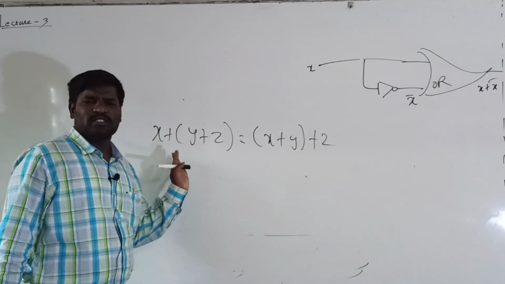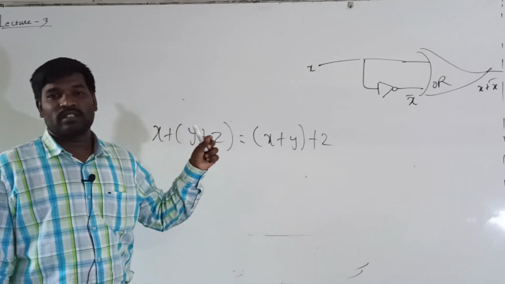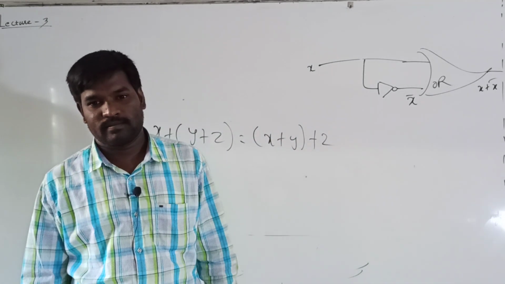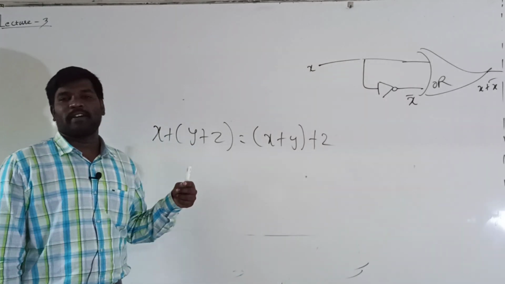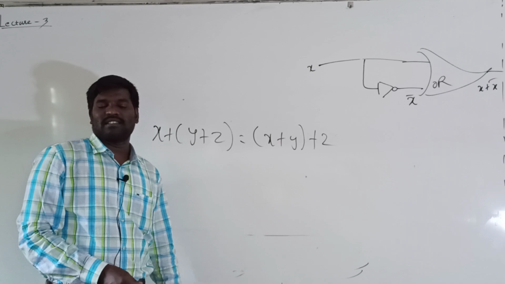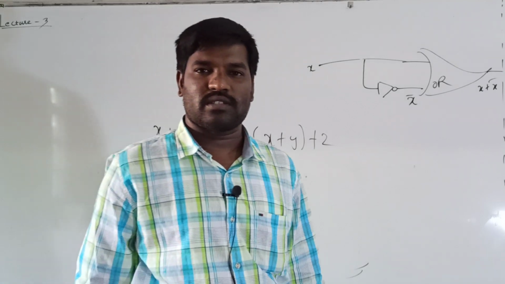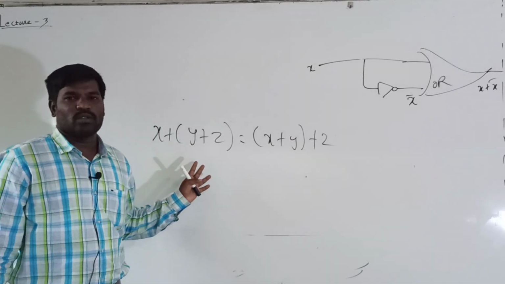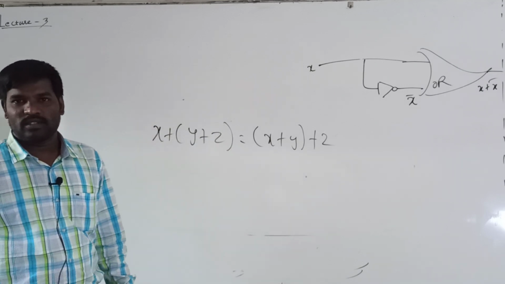So with the help of zeros and ones, you can prove the associative law. And even with the help of a truth table it is possible to prove the Boolean laws. Truth table means, depending upon the number of variables, we have to take the possible values. Here 3 variables are there. If the Boolean expression consists of 3 variables, there are 8 possible values. So with the help of zeros and ones you can prove this, and also you can draw the truth table as well as the circuit diagram. You can try it.